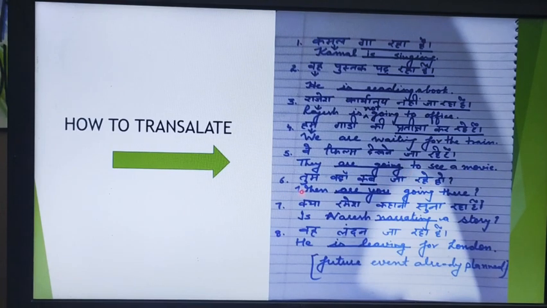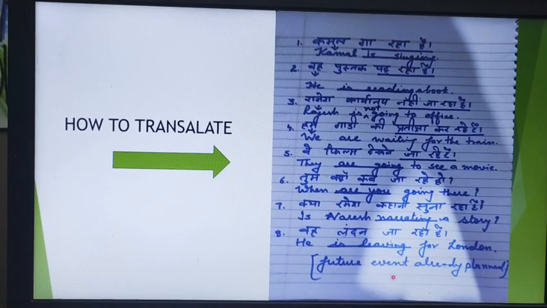तुम वहां कब जा रहे हो? Kab, when; tum, you; jaa rahe ho, are going; wahaan, there. So we have to arrange this sentence according to the interrogative. When are you going there? क्या रमेश कहानी सुना रहा है? Is Ramesh narrating a story? Suna raha hai, narrating. वह लंदन जा रहा है. He is leaving for London. This is a future event already planned.